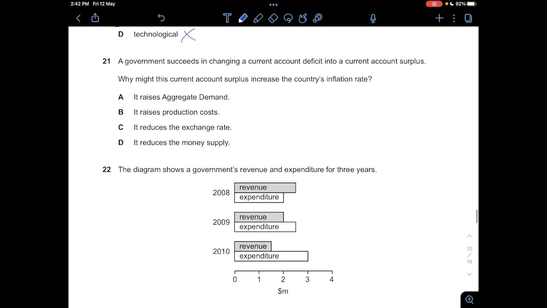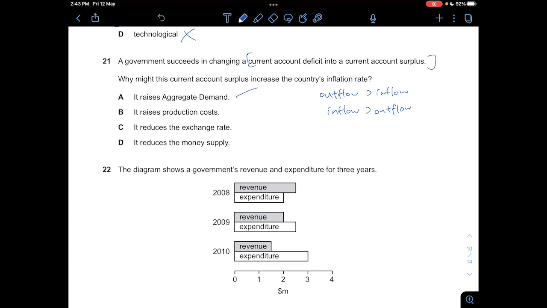Question 21: a government succeeds in changing a current account deficit into a current account surplus. Why might this current account surplus increase the country's inflation rate? A current account deficit is when your outflow is more than your inflow, and a current account surplus is when your inflow is more than your outflow. So your C+I+G+X-M has increased, so A is correct.